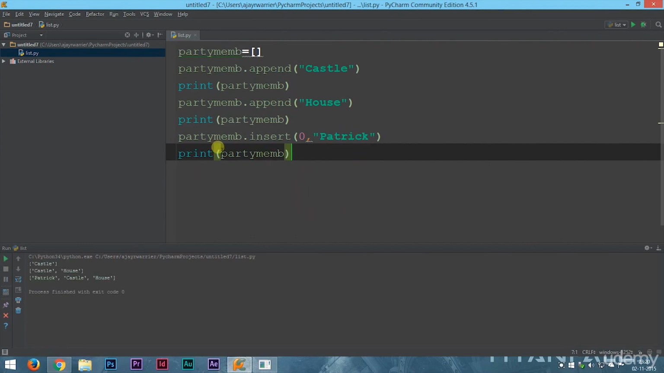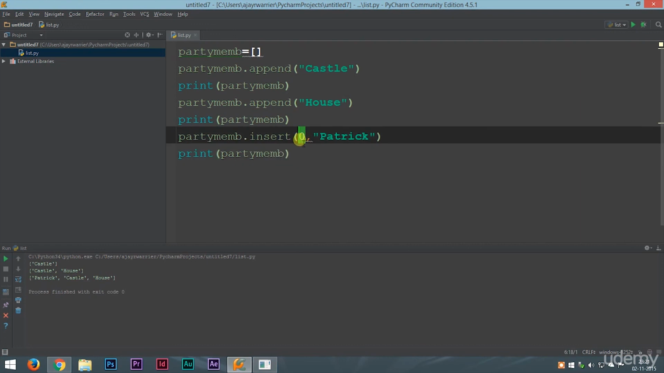And you can see now that when we used insert 0, that means the 0th position, we have a new name that is Patrick, and it shifts all the rest of the elements to the right. So our new 0th element is Patrick, and our new first element is Castle, and our new second element is House. So by specifying the index, we can add our name.